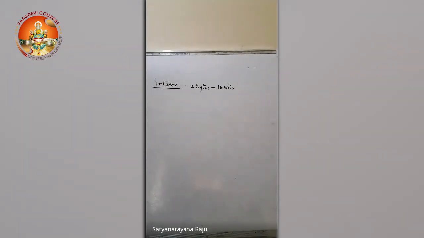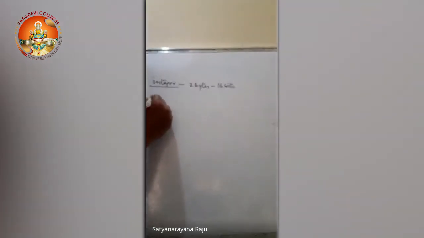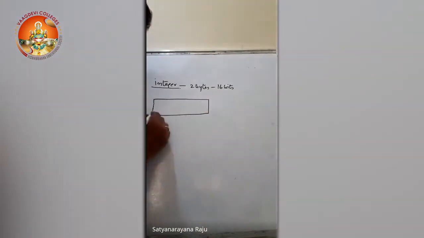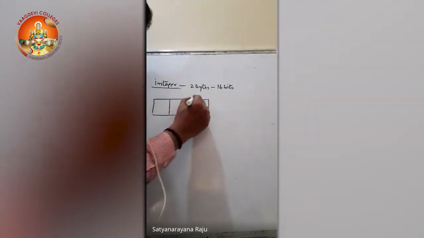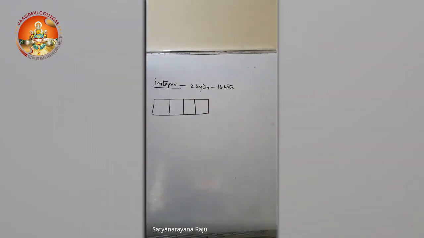Before calculating that, I'll tell you one example, and for the remaining you can calculate or remember directly. Suppose I have taken 4 cells and I want to define the range of these 4 cells. Range means the minimum number and the maximum number which can be stored using these 4 cells.